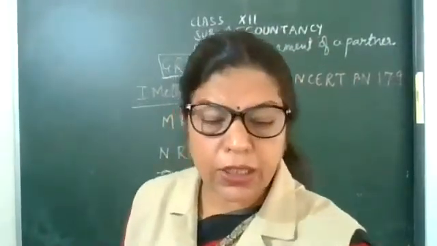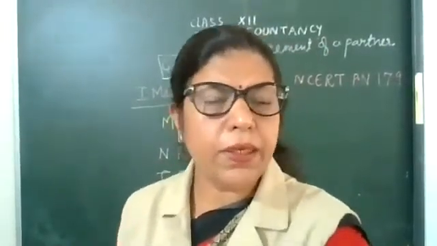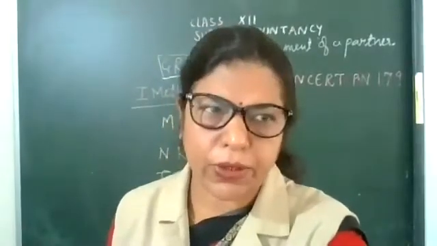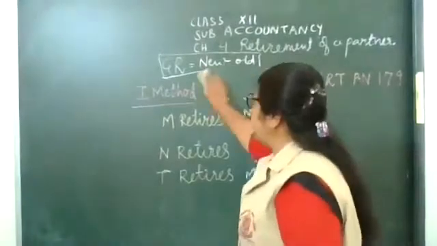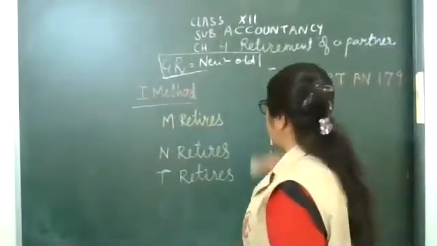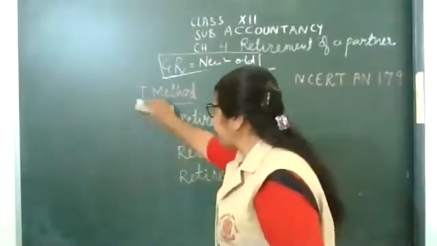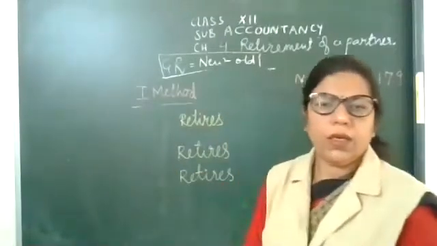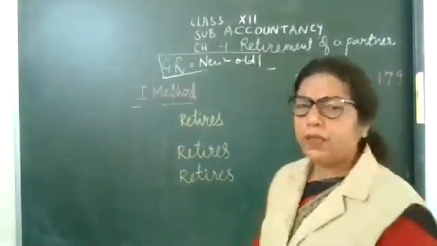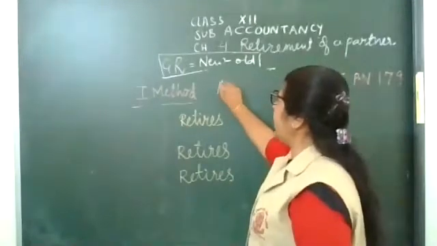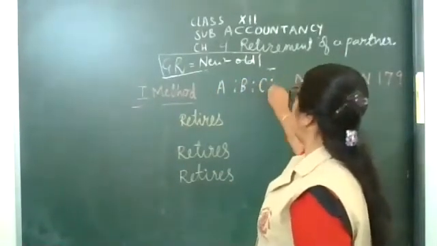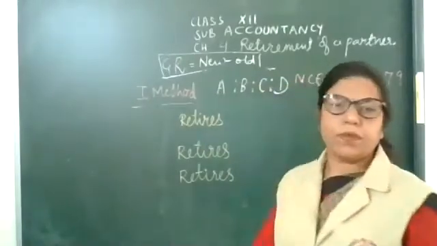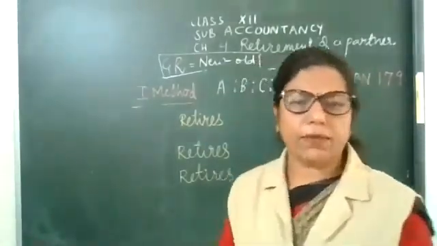Children, this question can come in MCQ form also. So look at the board. I am going to explain you first question again. Again, first method. A, B, C or D, 4 partners are there.